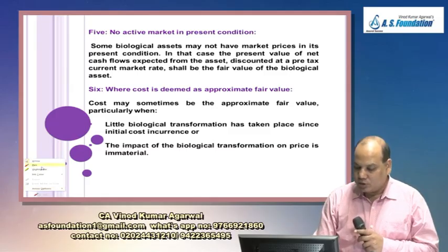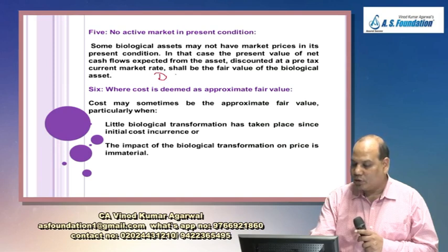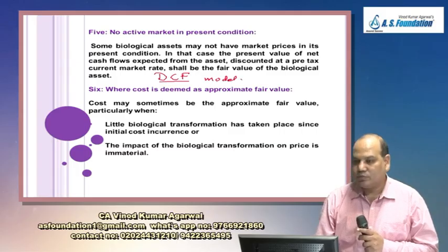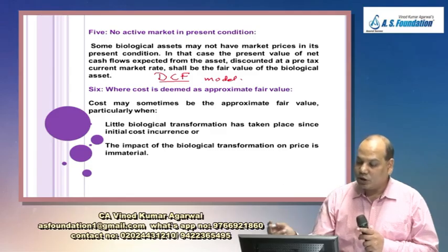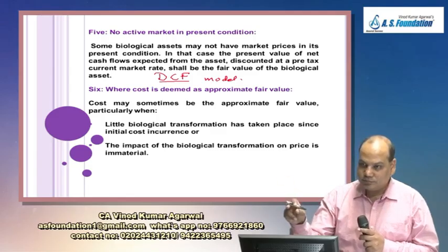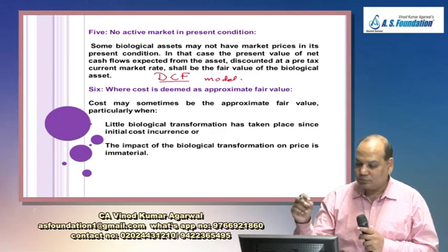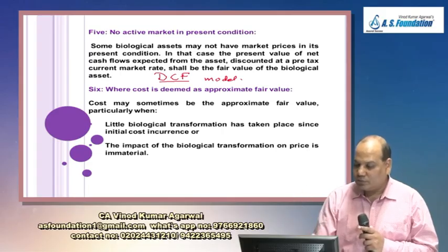So here they are asking you to use the DCF model. What is a DCF model of valuation? Discounted cash flow. If there is no active market, you have to estimate how much cash flow will be realized, discount it and get the present value.